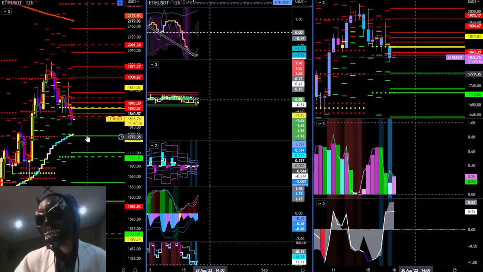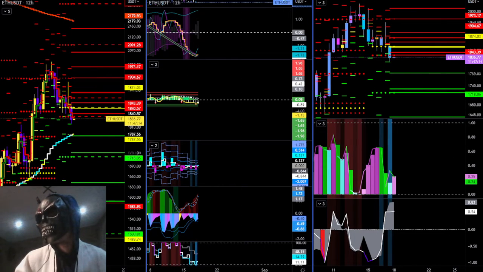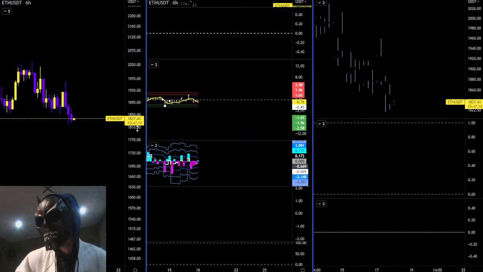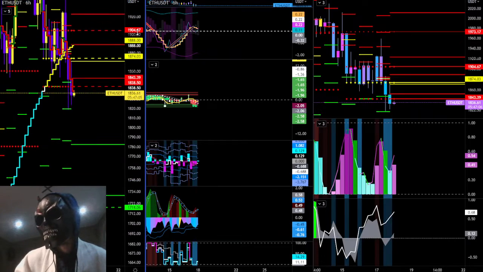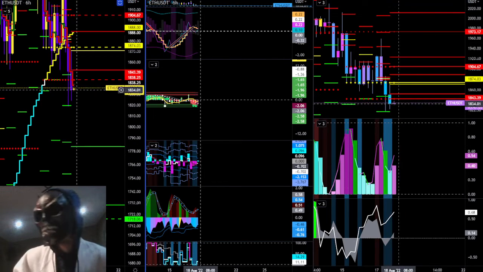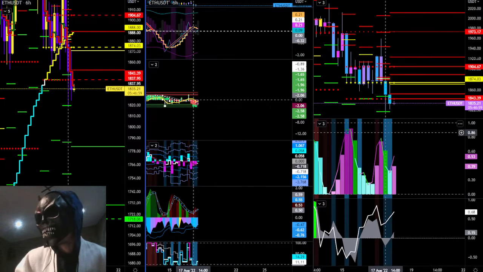At least on our new print, we'll go look at where our new daily printed when we get in there. So on our 6 hour, how long has this been? This has been 3 minutes, I think, worth of analysis over here. So expansion to the upside. This is a point on our 6 hour to expand to the upside.